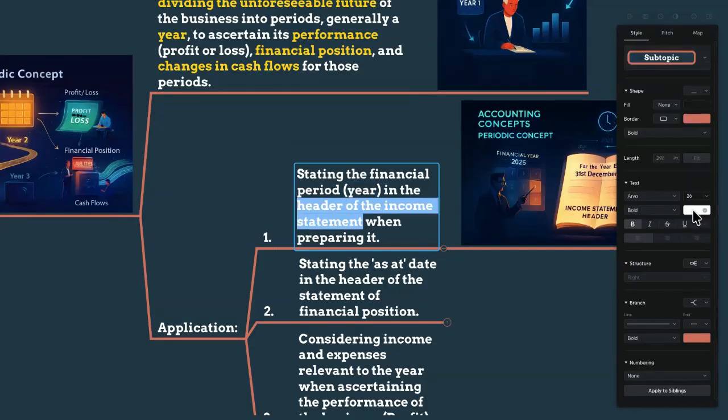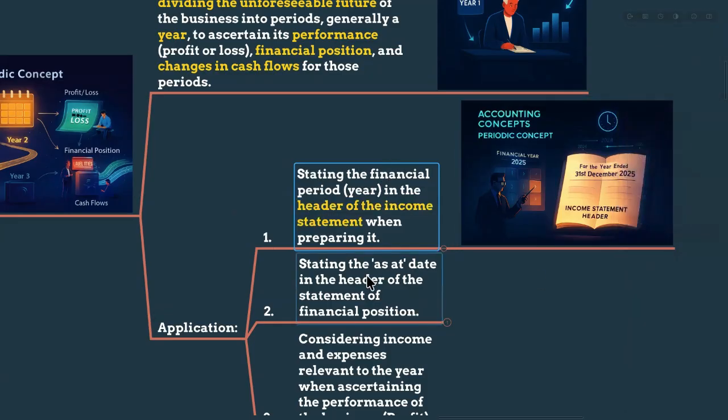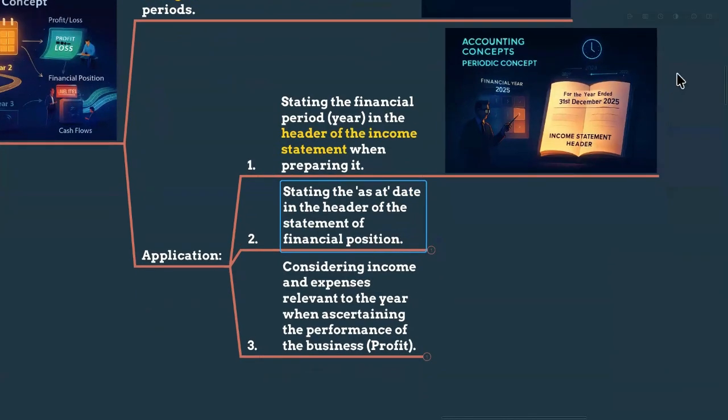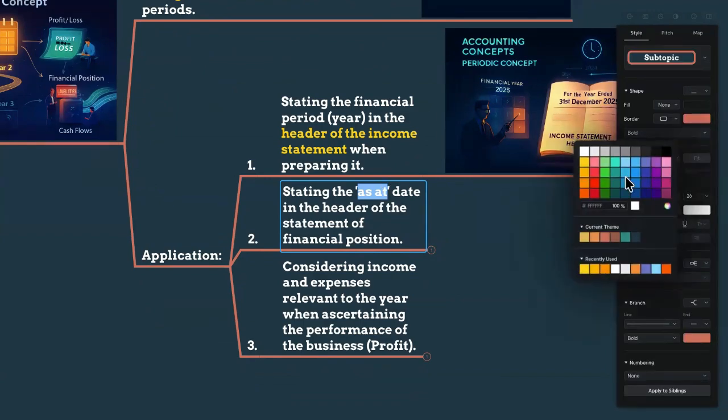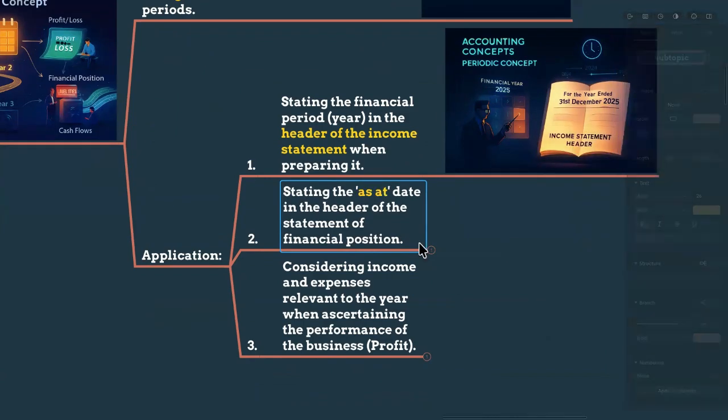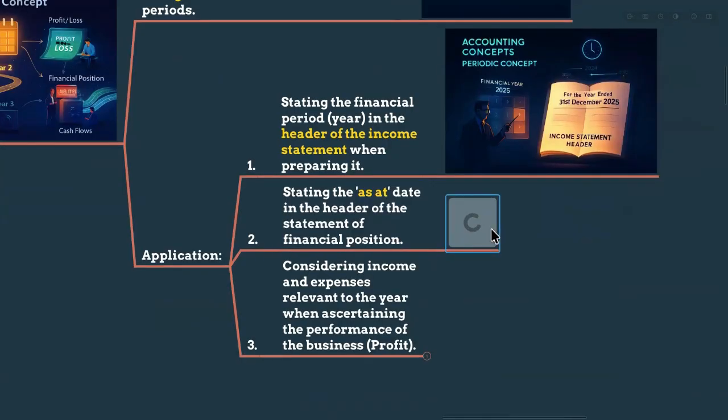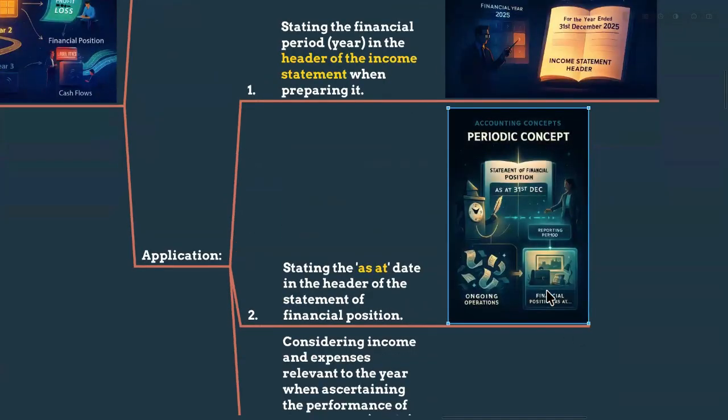We will mention, okay, this is an income statement for this particular company for the period of 31st March 2026, 2025-26. We are applying the periodic concept, so we are considering only this particular period for which we have prepared this. As well as we will state that we have prepared this financial position as at the date in the header of the statement of financial position.